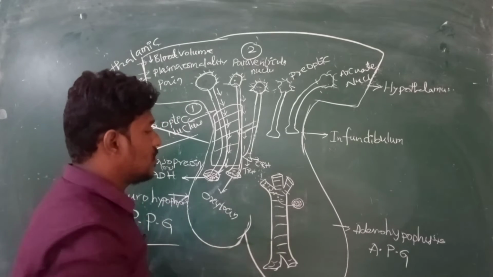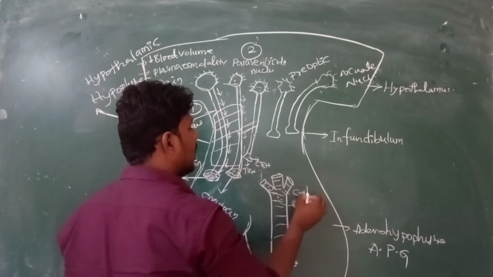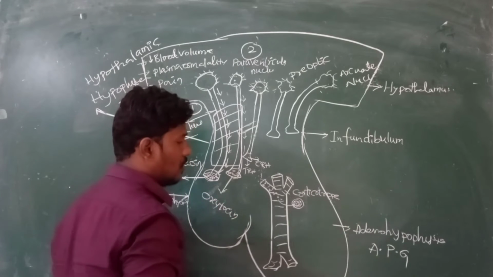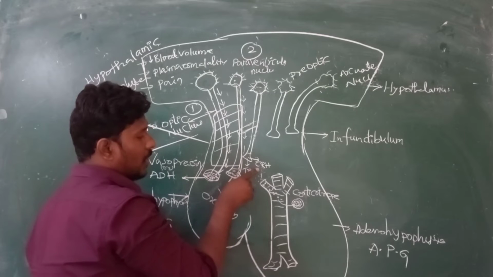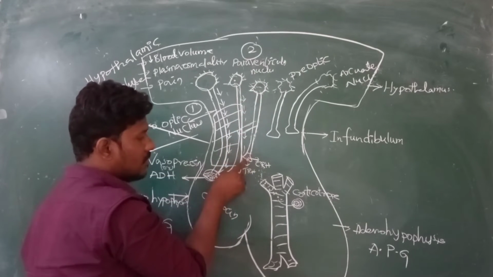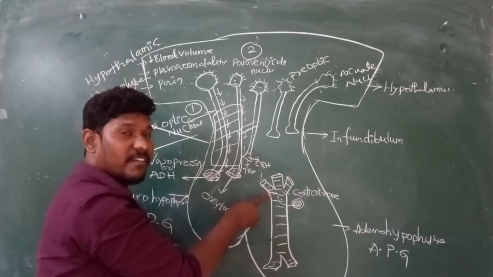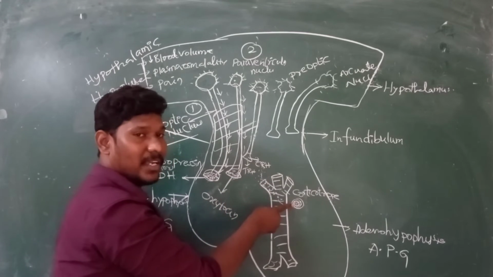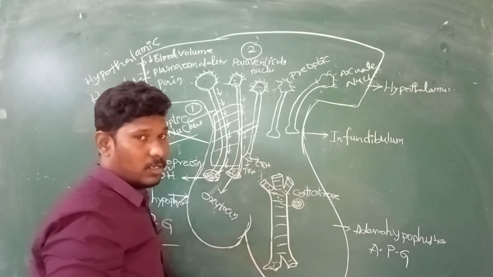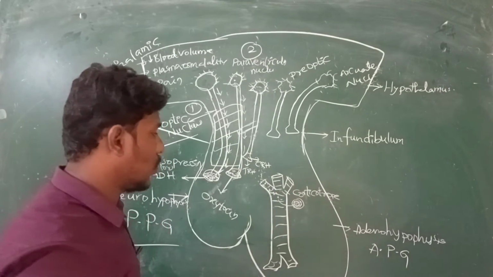What is the cell? It is called the corticotrope. It's very important as well as very easy. The hormone CRH coming from the paraventricular nucleus enters the portal vein system and is taken up by the corticotrope cell.